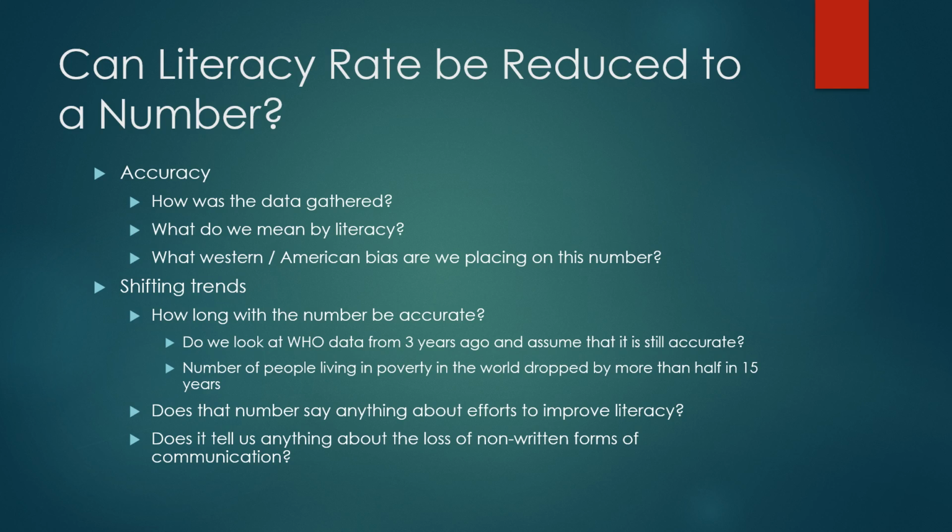First things first that we need to think about is how accurate is that information? The world is a big place, and there's a lot of remote parts to it. So how did the World Health Organization gather that information? Did they gather it themselves? Did they take it from the local governments? How did the local governments gather that information? So we need to look at the data, and we need to look beyond the data and see how the data were gathered.